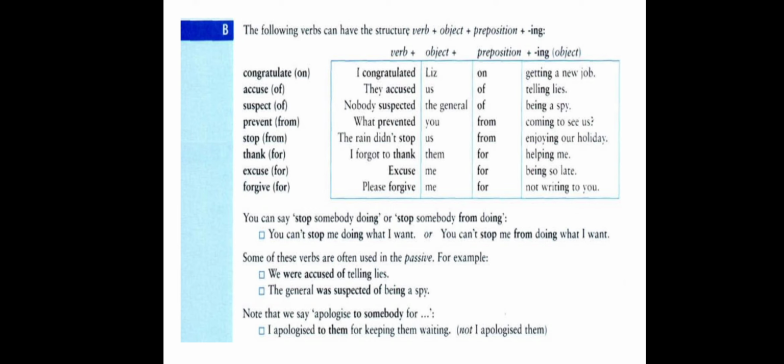We don't say I apologized them. We don't use the object pronoun them directly after the verb apologize. We must use the preposition to. So it becomes I apologize to them for keeping them waiting. We use to followed by the pronoun them. Then after that comes the preposition for followed by verb plus ing. That is all. Thank you.